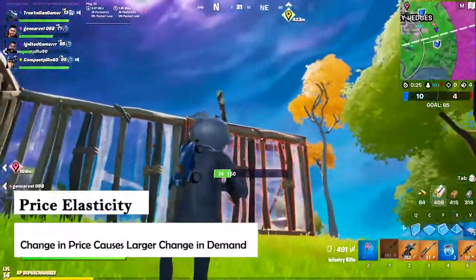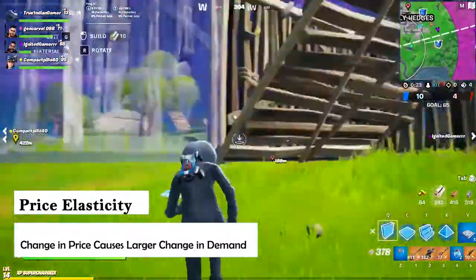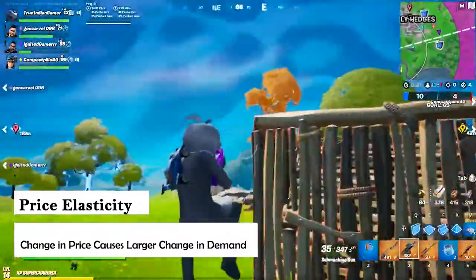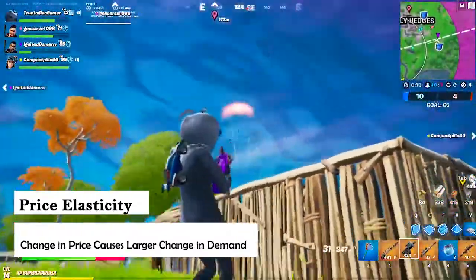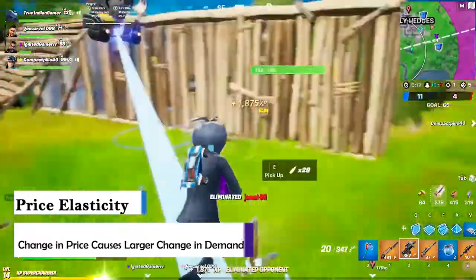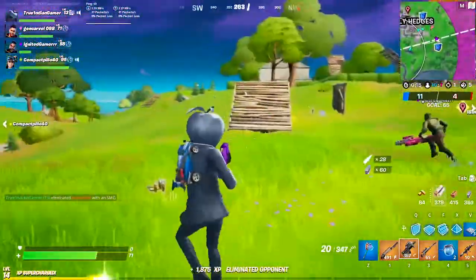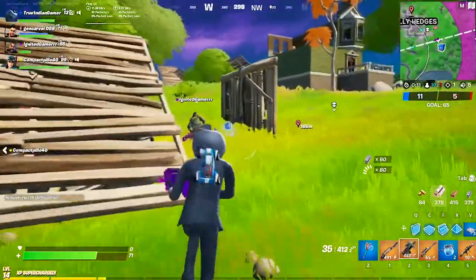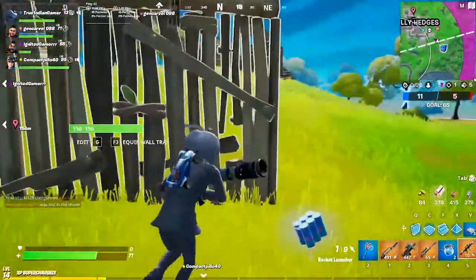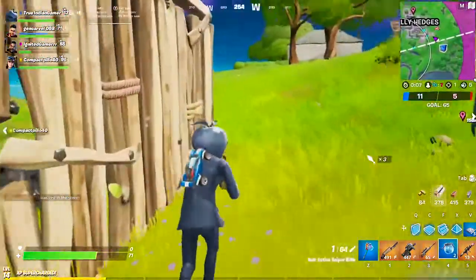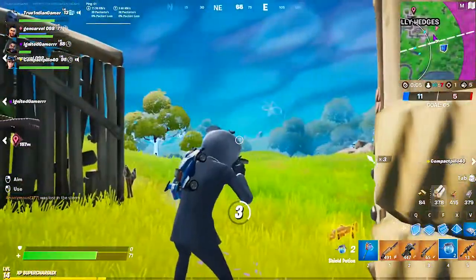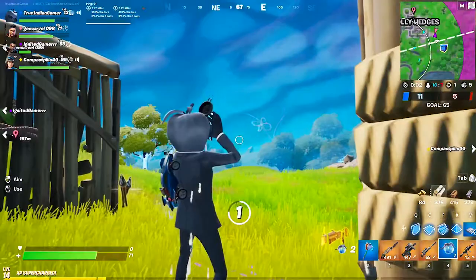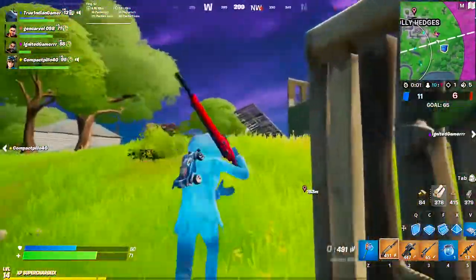Price elasticity. By contrast, demand is said to be price elastic if there is a relatively large change in the quantity demanded of a good followed by a price change. That is, buyers are very responsive to changes in price. For example, a small rise in the price of Pepsi Cola is likely to reduce its demand quite drastically as customers switch to other rival brands such as Coca-Cola.